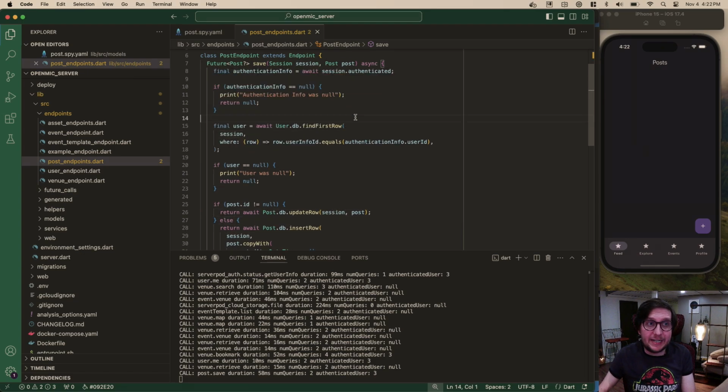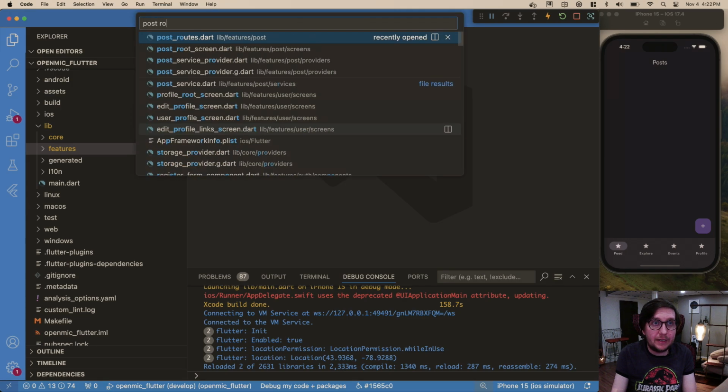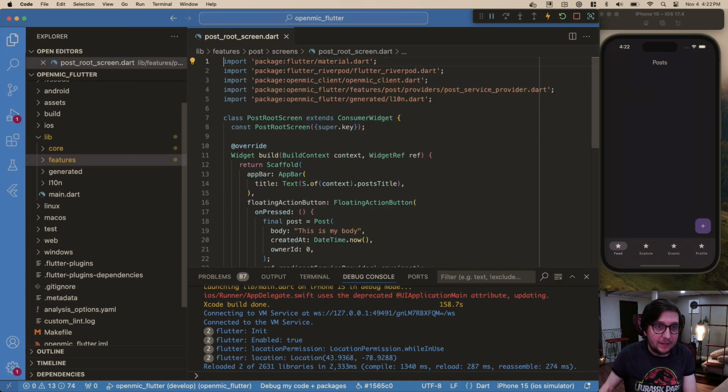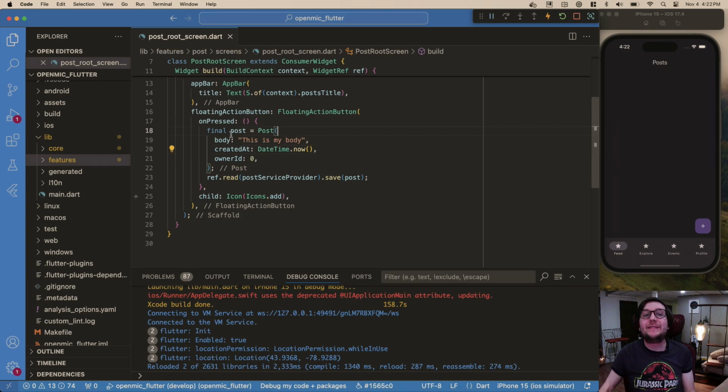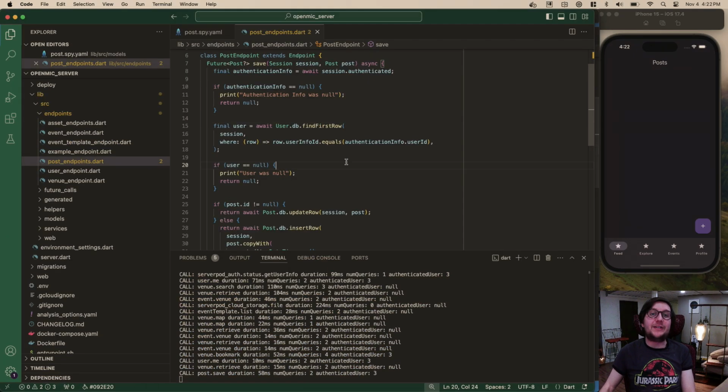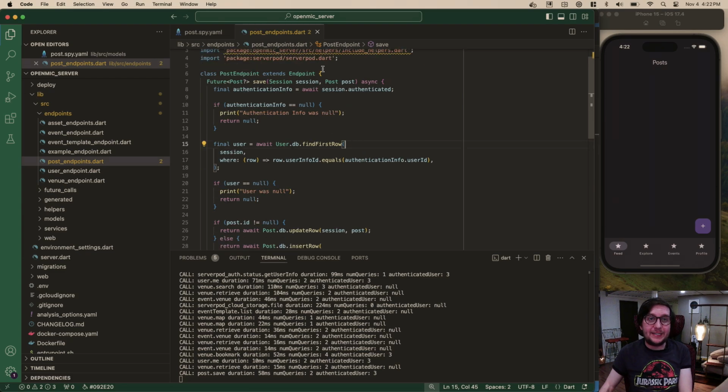And then I believe on the front end, in our post root screen, let me try to get the sizing a bit better here. Yes, we're just creating a post in code without a form, because I like to do the list stuff first and retrieve, to get that out of the way. It's much more fun than making a form, to be honest. We needed one in our database to begin with, so we just hard coded it here. This is my body. We could make more, but this will be fine. So now we definitely have stuff in our database. So let's get our list endpoints and stuff working.